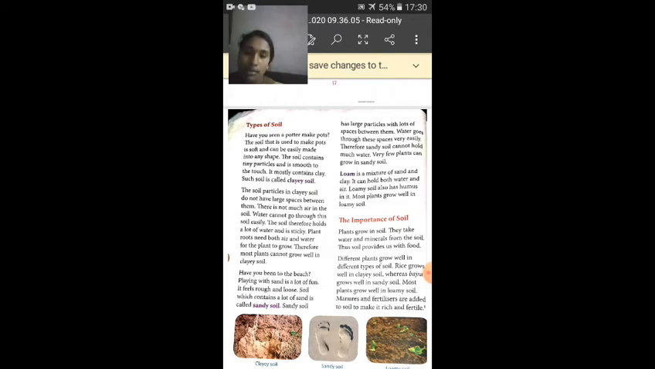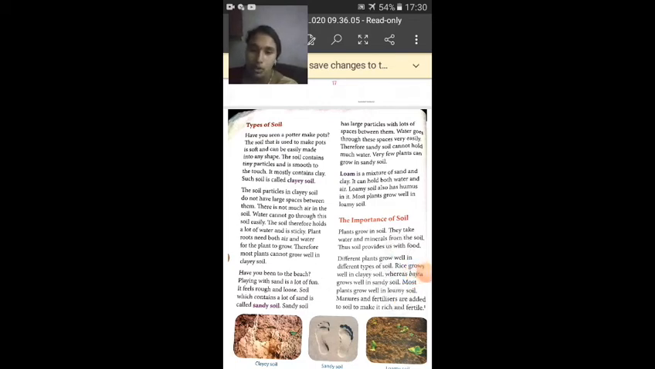Loam is a mixture of both sand and clay, so it holds both air and water. And loamy soil is well suited for growing plants. Now let us move on to the importance of soil. Okay, soil is very very important.